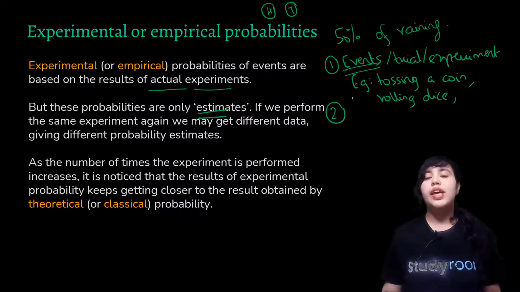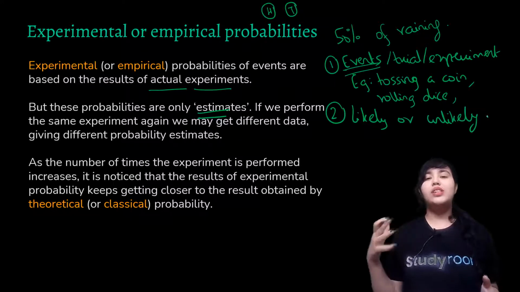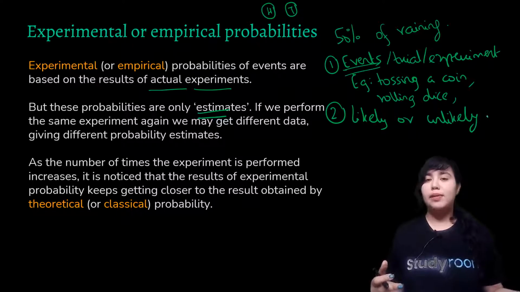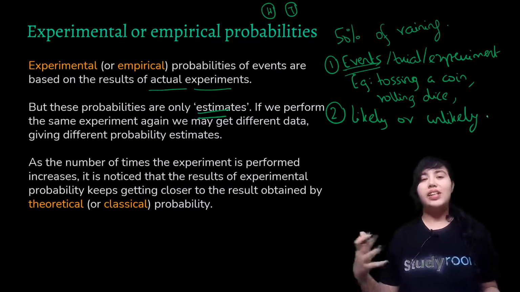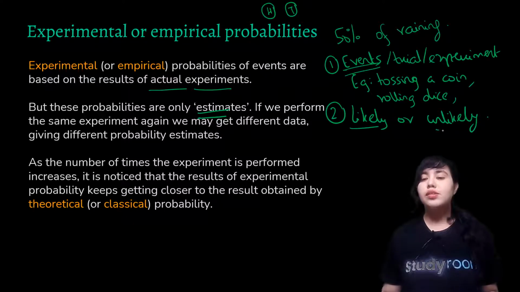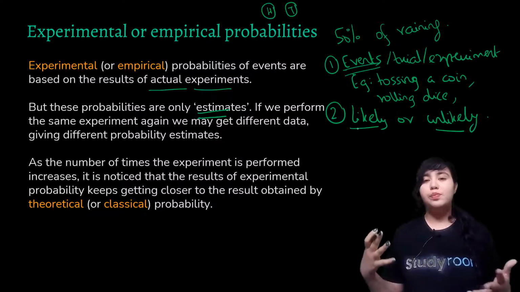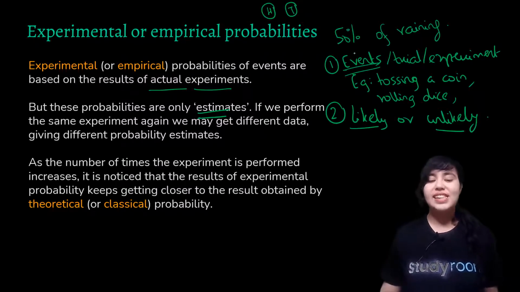Number two, here we'll often use the term likely or unlikely. So very rarely it happens in the real world that we can be absolutely certain about something. So we prefer using terms like this event is more likely to take place or this event is unlikely to happen. So it's not 100%, as I just stated, they are all estimates. So you provide the likelihood of an event taking place. Then if you've understood this, let's move on to theoretical probability.